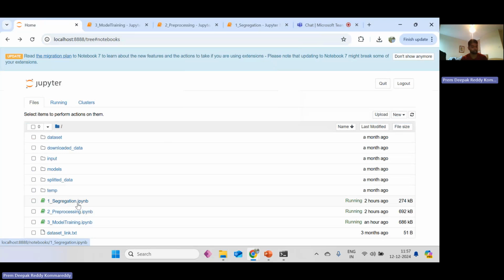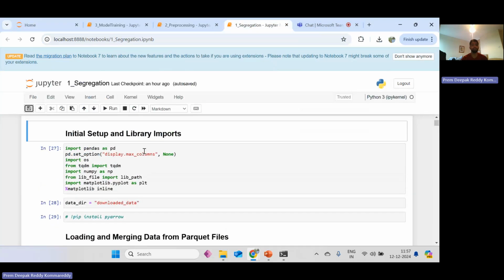In this HTML, we can see the first parts are segregation, pre-processing, and model training. As we go to the segregation, the first step is import pandas. Mainly, when we download the data, it is in Parquet format. We are converting the Parquet format into CSV format in the segregation file. Import pandas is to handle the CSV files and data frames.